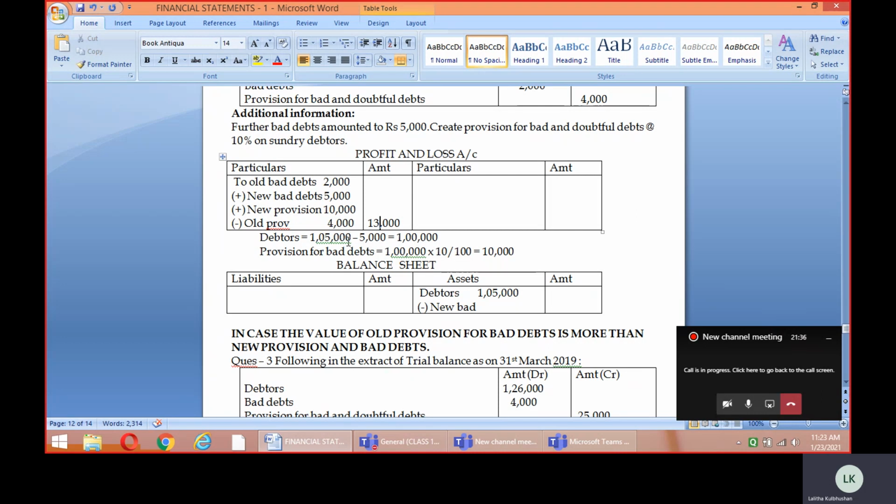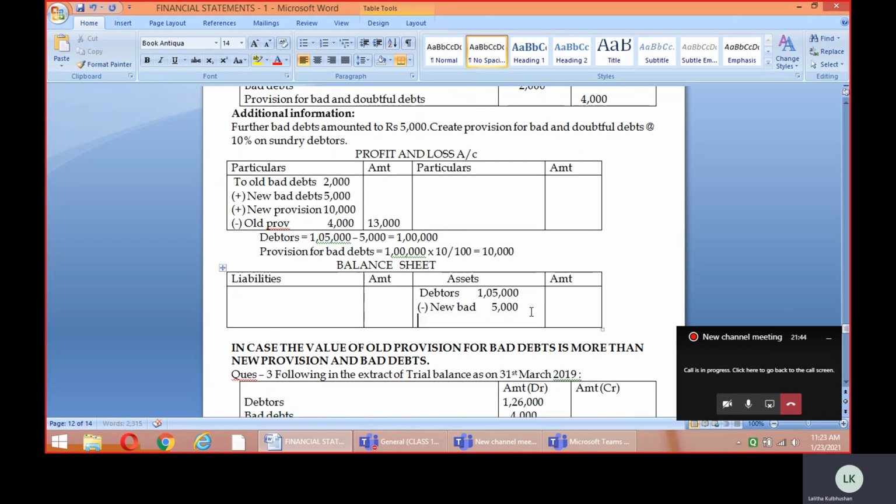Just make a note of this. The new bad debts here come to how much, dear children? That is 5,000. So therefore the new provision also we are having, that is also shown here as a deduction. How much is the new provision going to be, that we have calculated and already kept? That is 10,000.